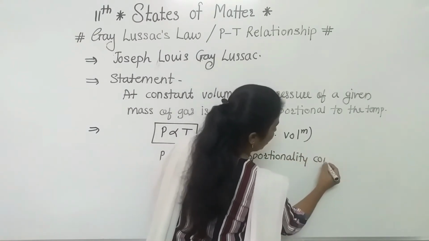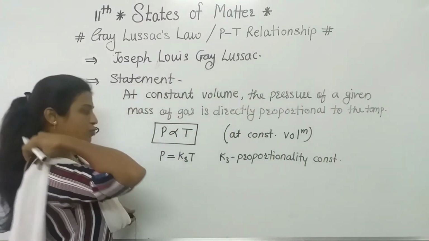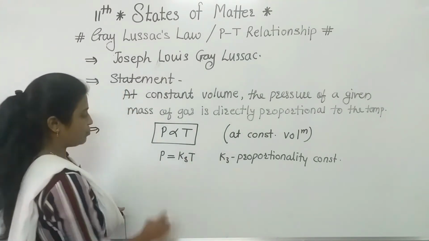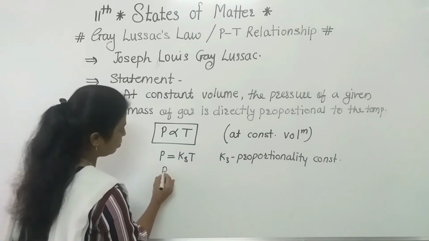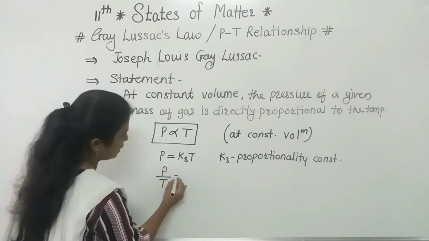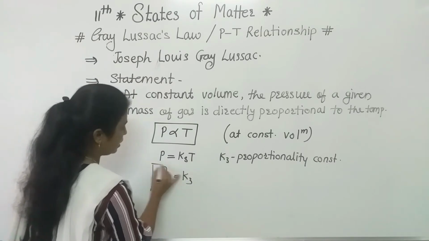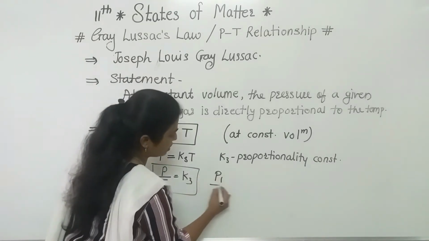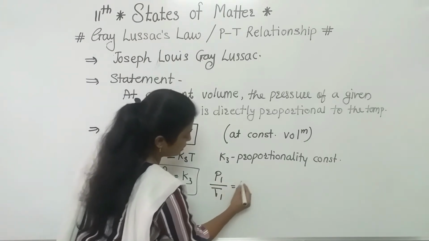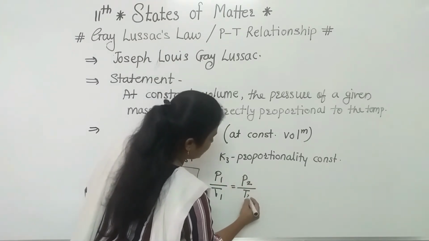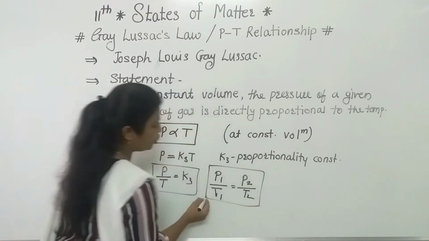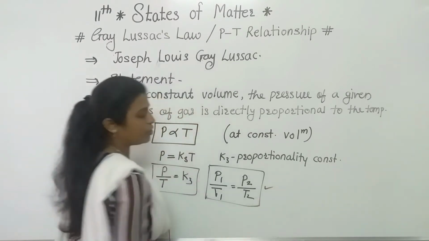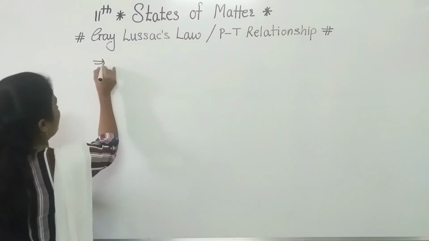For Boyle's law we used K1, for Charles' law we used K2, and here we are using K3. So P divided by T is equal to K3. Clear to everyone? We can also write the equation as P1 by T1 is equal to P2 by T2, because the volume term is constant. Based on this equation, there will be a number of problems.